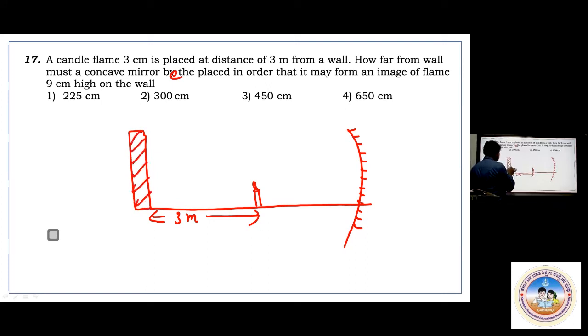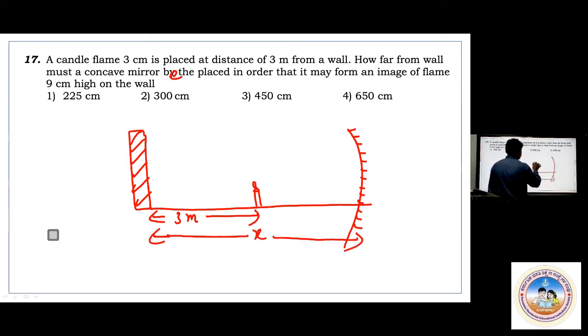Distance between wall and concave mirror, I'll take it as x. Note down. Then this distance must be x minus 3. Come on, you write first. That distance must be x minus 3. Either 3 meter, this is x I am taking, and x minus 3. That's it.